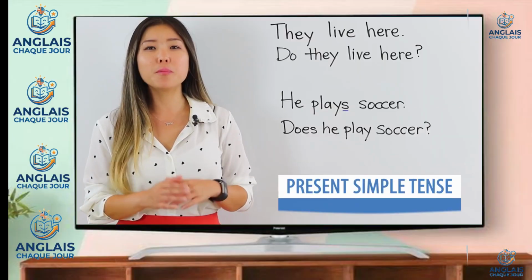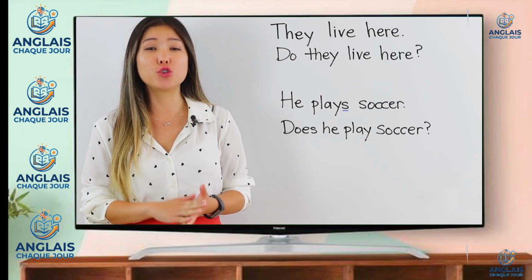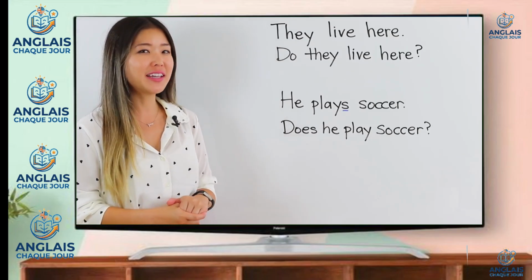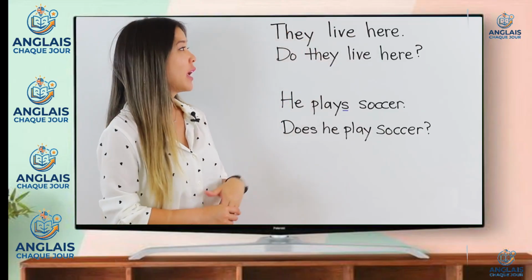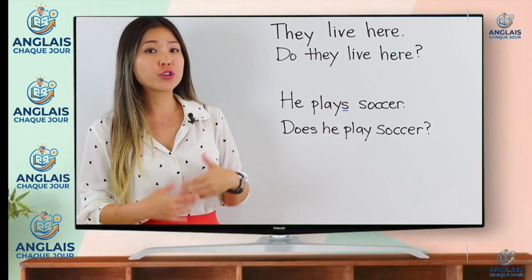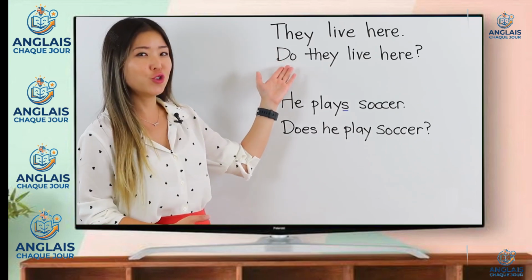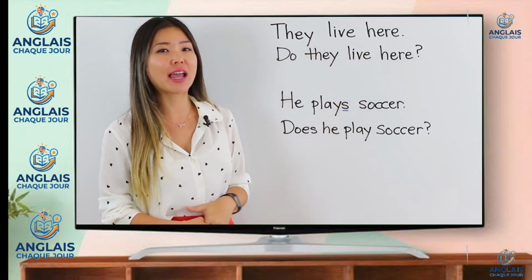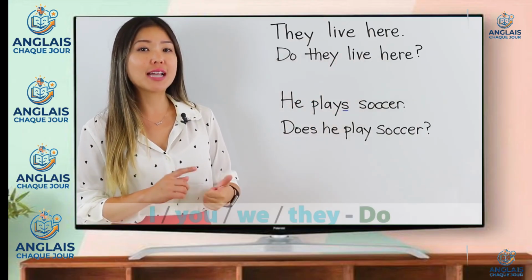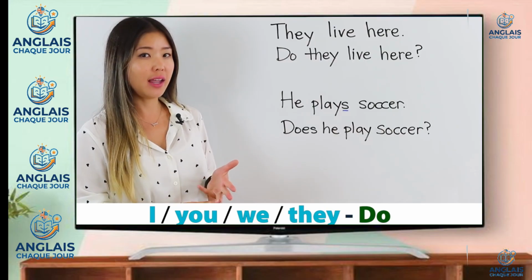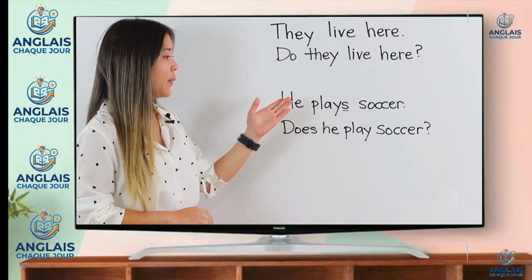Now I'll talk about one possible question form for the present simple tense, and that is by using do or does. So let's look at the example. They live here. That's not a question, right? They live here. In order to turn it into a question, it's really simple. All I have to do is add do to the beginning and add a question mark at the end. Do they live here? So if the subject is I, you, we, or they, simply add do to the beginning of the question.